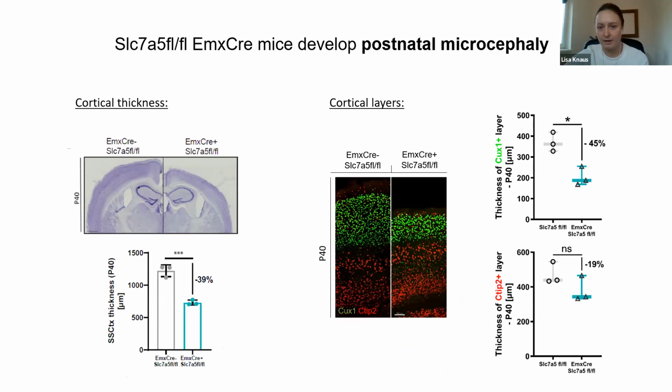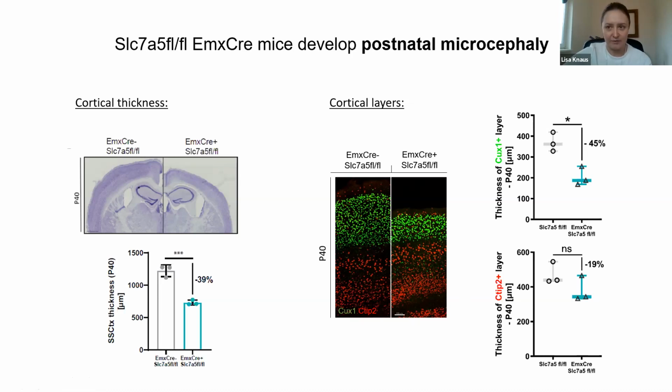Looking at the cortical layering, you can see that especially the upper layers, so layer 2, 3 of the cortex, are significantly affected. Their thickness is severely reduced, whereas the lower layers are affected, but not as strongly as the upper layers, indicating that the layer 2, 3 pyramidal neurons seem to be more susceptible to the loss of Slc7a5.